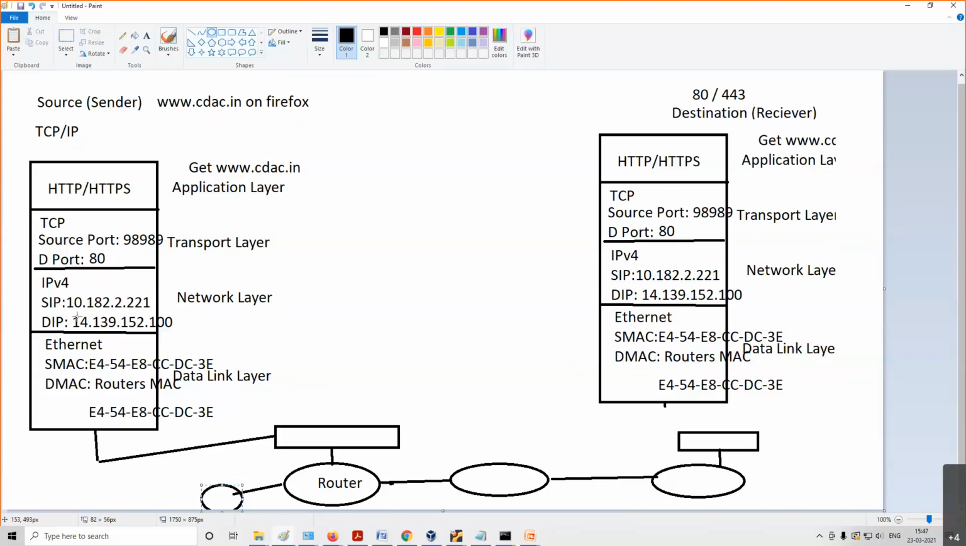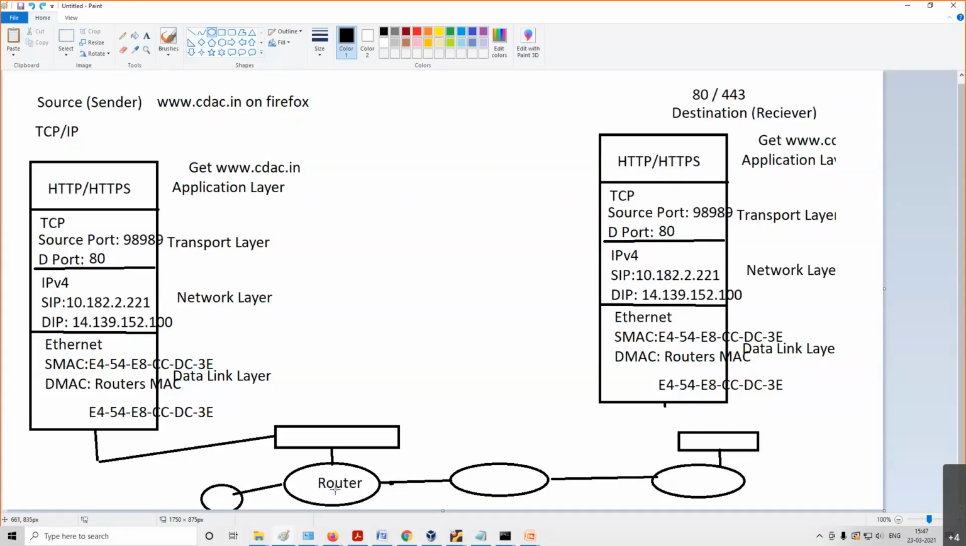So this packet, it will see the destination IP is 14.139. Source will always be the same. Destination will be 14. What will this router do? It will say that I have to send to this destination, which means I have to forward to this router. So what is the MAC address of this router? That has to be written here. Right? So this is how actual communication happens between one system and another system.